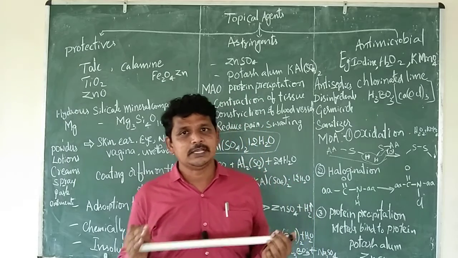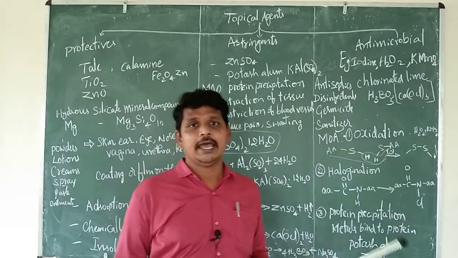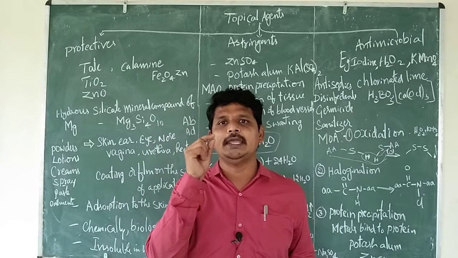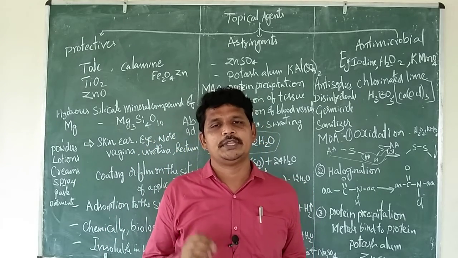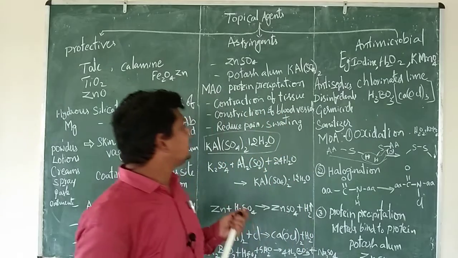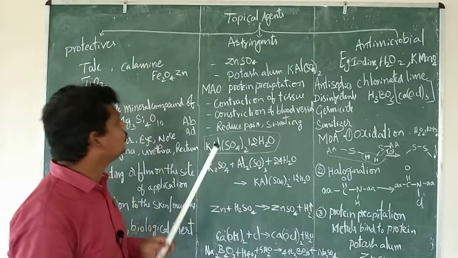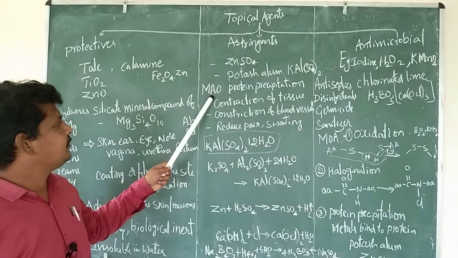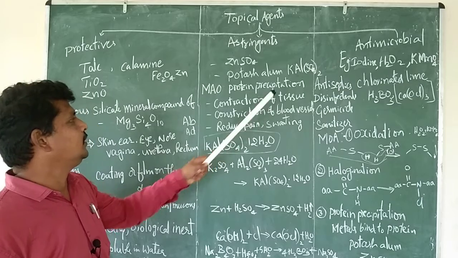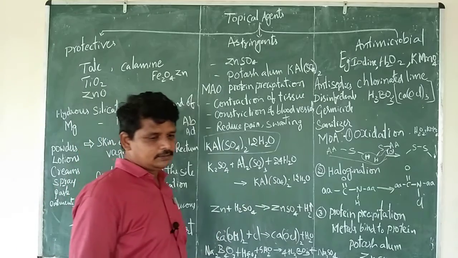The basic mechanism of action of these drugs is that they cause precipitation and constrict the muscle. When the muscle is constricted, there won't be any wrinkles seen. That is the basic logic of using the anti-aging cream, though maybe this is a temporary treatment. The mechanism of action is protein precipitation: it constricts and contracts the tissue, constricts the blood vessels, and reduces pain and sweating.